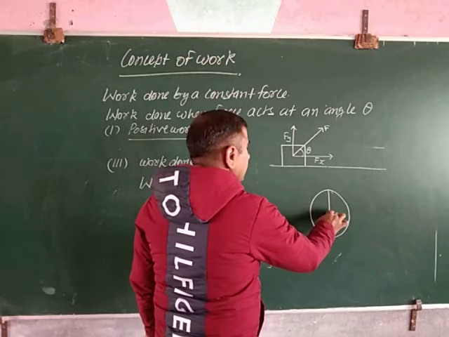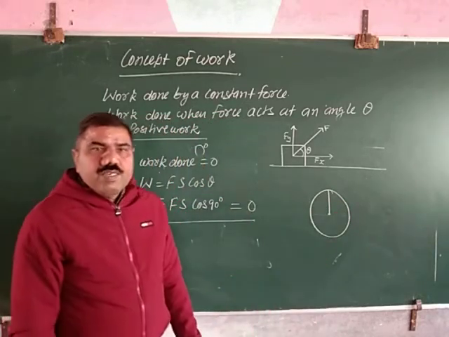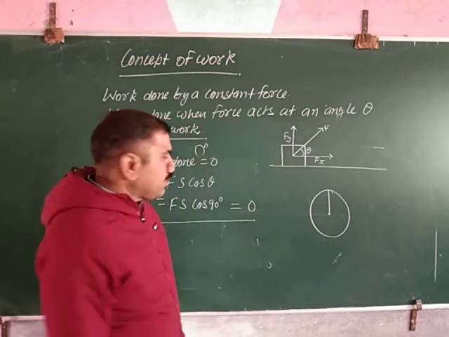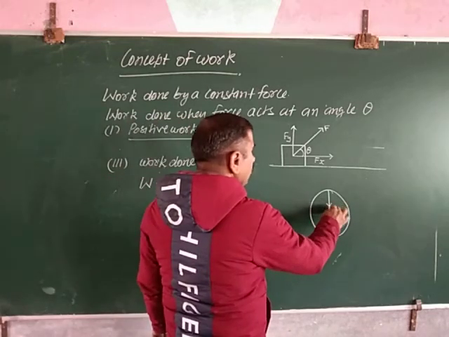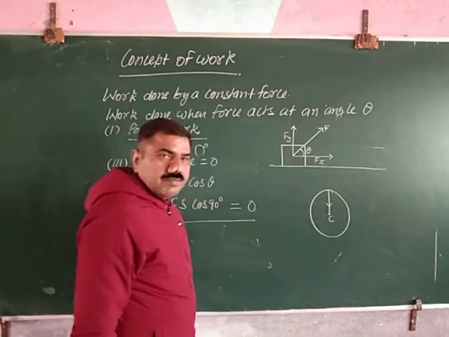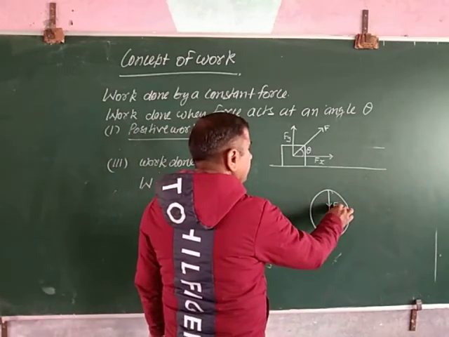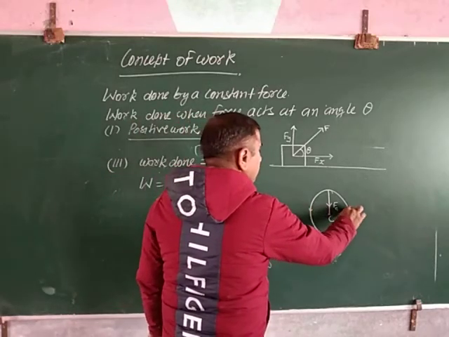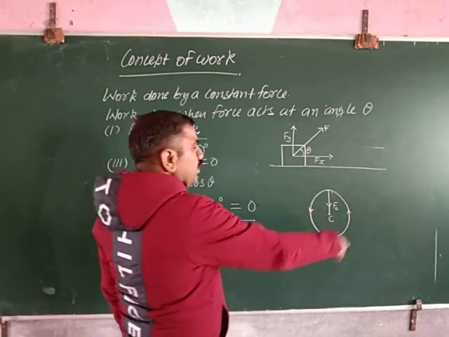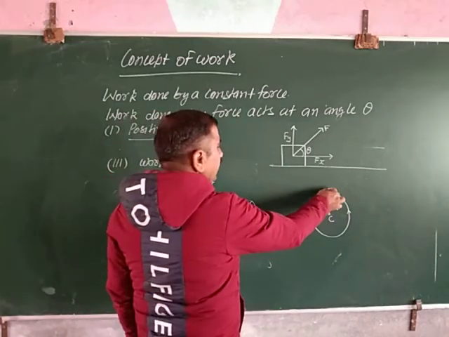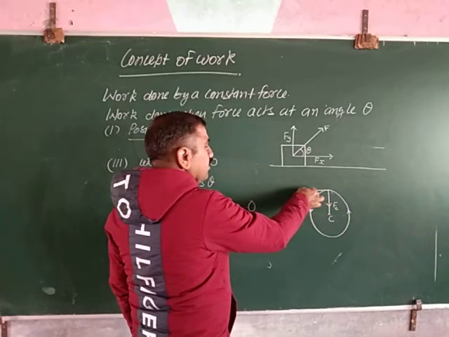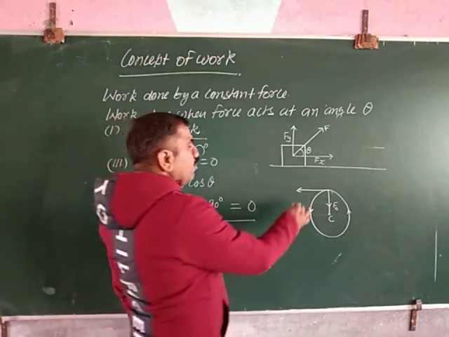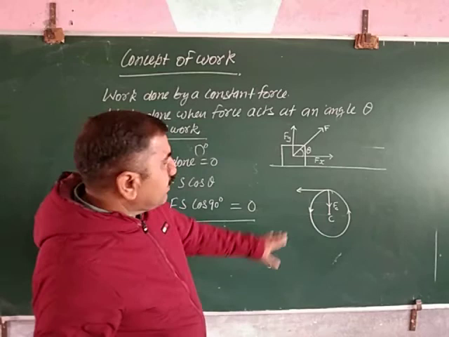When a body moves in a circle, a centripetal force keeps the body on this circular path. The direction of this force is always toward the center of the circle. This force is called centripetal force and denoted by Fc. Suppose the body is moving on a circular path in the direction of the arrow. Then at any point of the circular path, the direction of velocity is tangent to the circle.